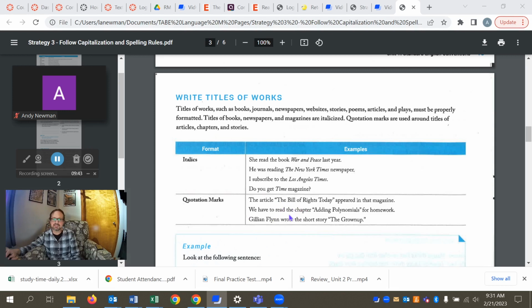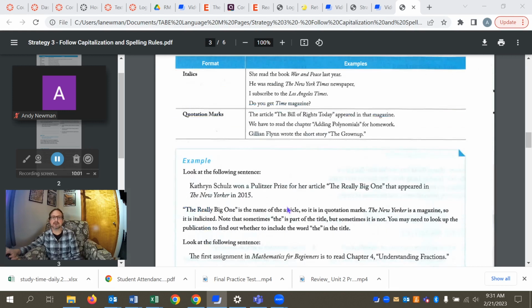We have to read the chapter adding polynomials. So a chapter within a textbook is surrounded by quotation marks. Gillian Flynn wrote the short story, there's our keyword, short story, The Grown Up. So as you're looking for these, look to clues to the length of the work within the sentence, and that'll help you determine whether it should be italics or quotation marks.